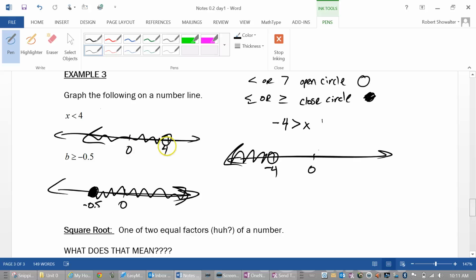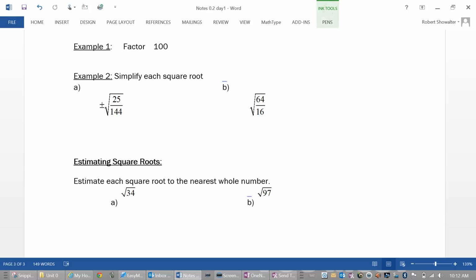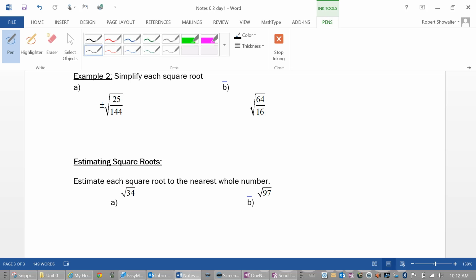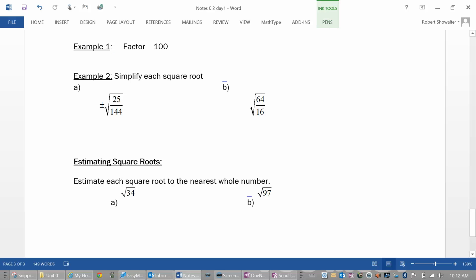Okay, let's look at the next one. Okay, so we're going to wind up thinking about factors on these when we're talking about doing square roots of things. Right now, if we factor 100 into two equal factors, what times itself is 100? Let's just factor that. What times itself is 100? 10. So if we factor 100 into two of the same factor, it'd be 10 times 10.